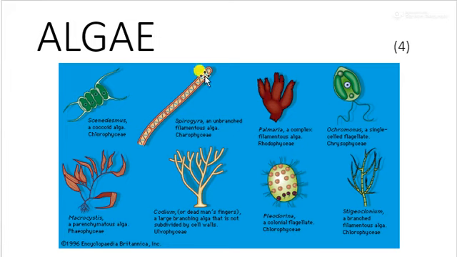Spirogyra is a thread-like structure; various cells are joined together to form a thread-like structure. This one, Ochromonas, is a single-celled microalga, and other filamentous algae are Codium, Microcystis, etc.